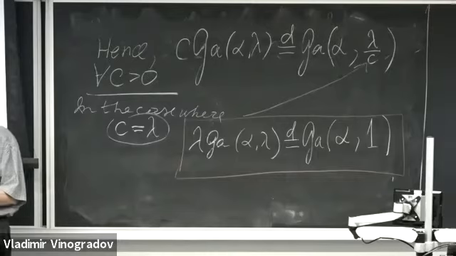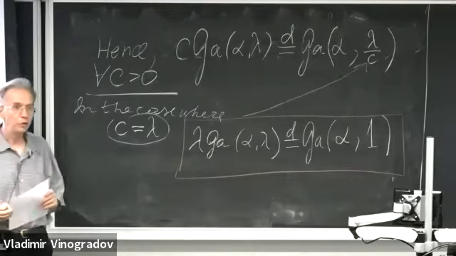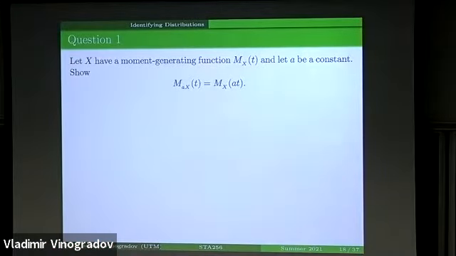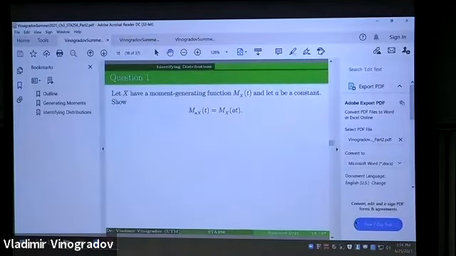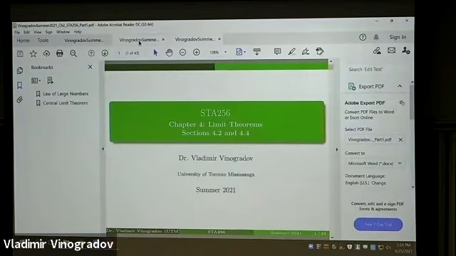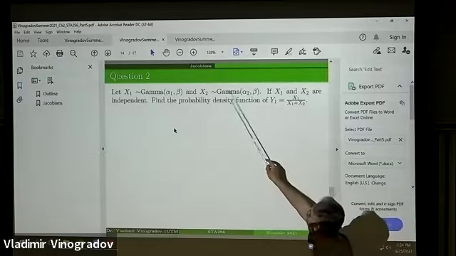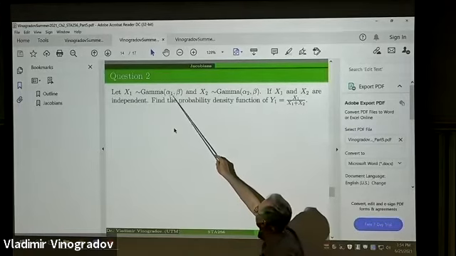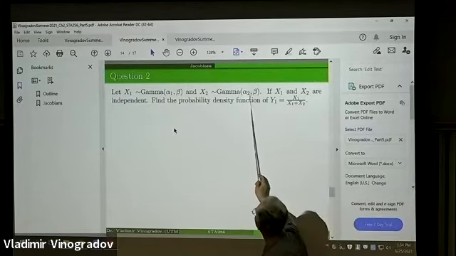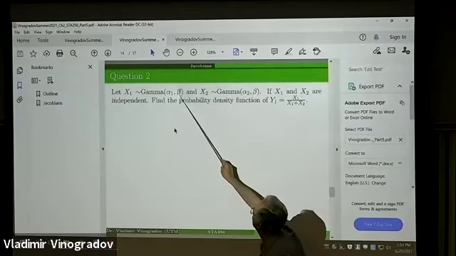At this stage, I would like to remind you that at the end of our discussion of chapter 2, I mentioned a particular result about two gamma random variables, X1 and X2. They're both gamma with different shape parameters, alpha 1 and alpha 2, but the same intensity beta.